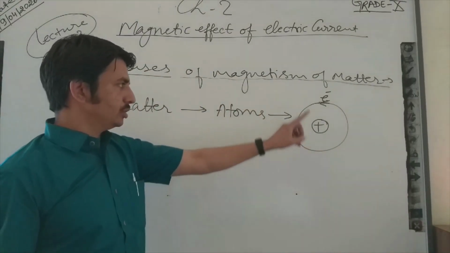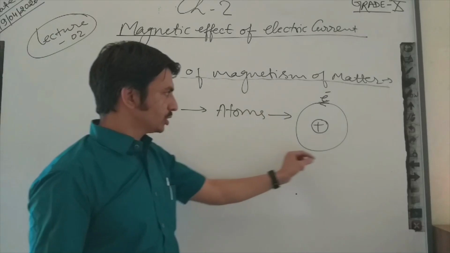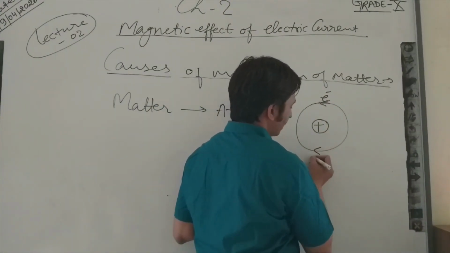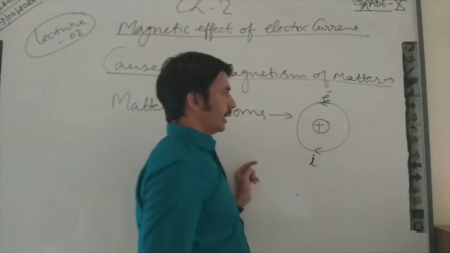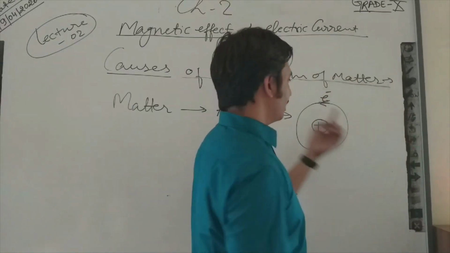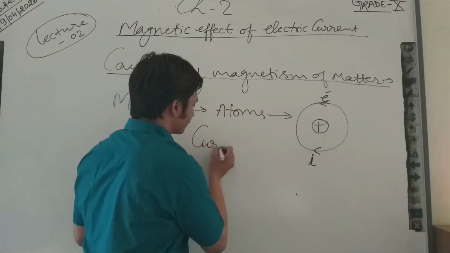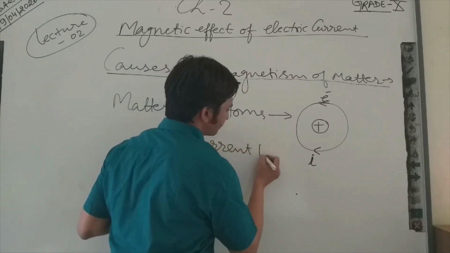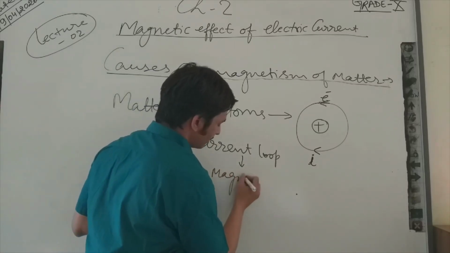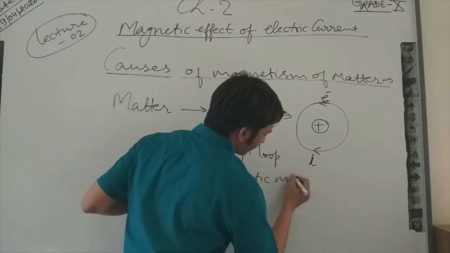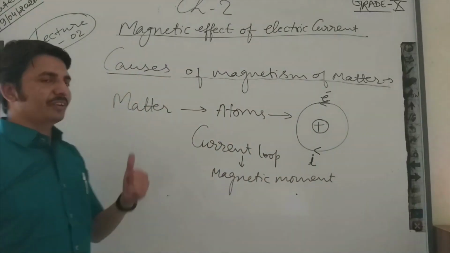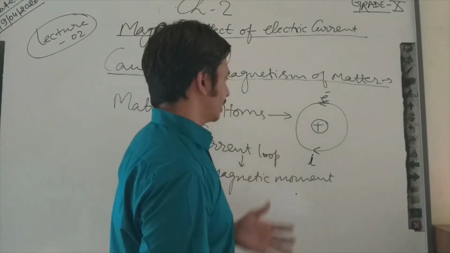Electrons have orbital movement, moving in their orbit. If electrons are moving in this direction, then the direction of current will be opposite to the direction of the electron. So this behaves like a current, and a current loop has a magnetic moment, and due to this magnetic moment, matter behaves like a magnetic material.